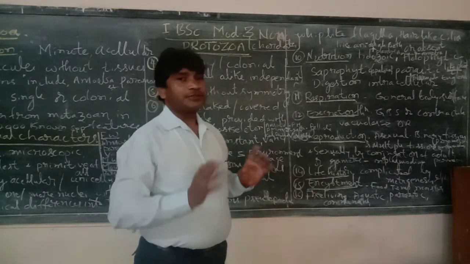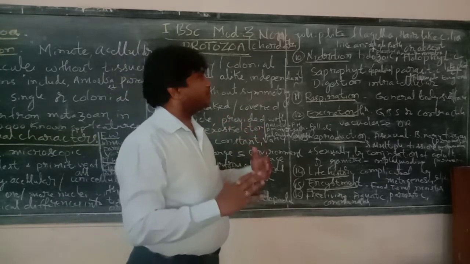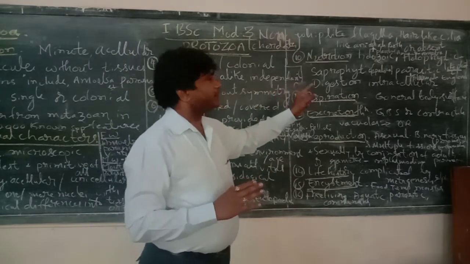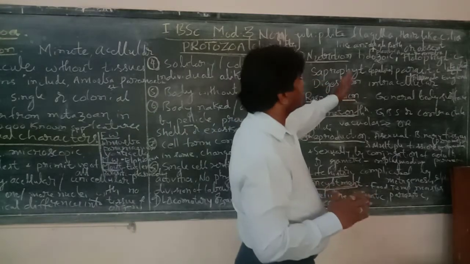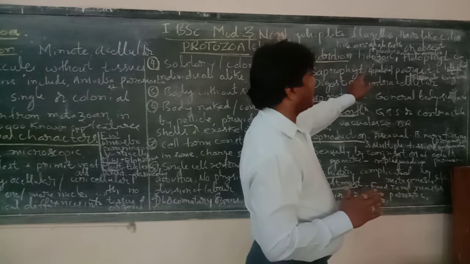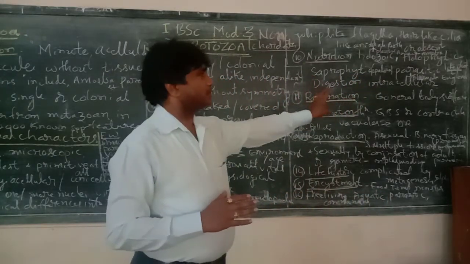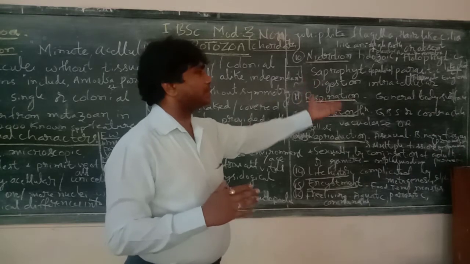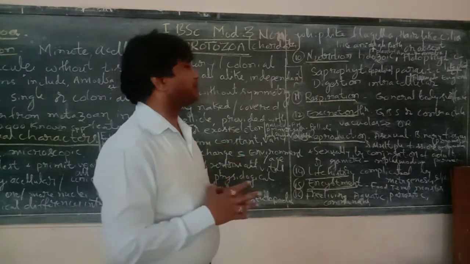So nutrition is different in different forms: holozoic in the case of Amoeba, holophytic in the case of Euglena, saprophytic as in Opalina, parasitic as in Plasmodium. So this is the type of nutrition.